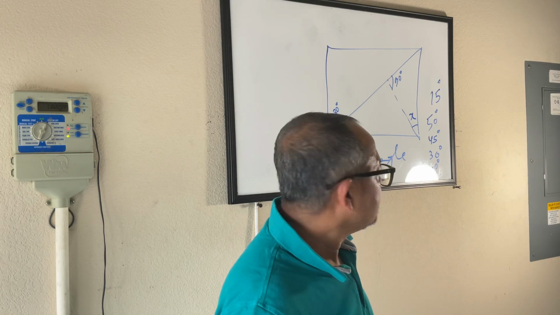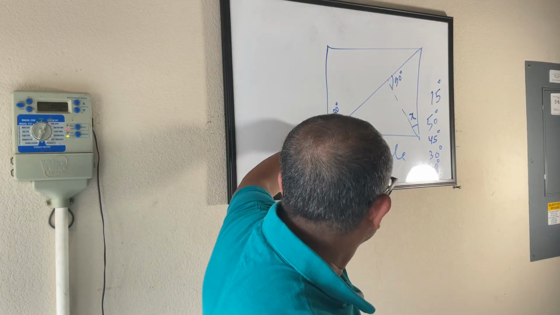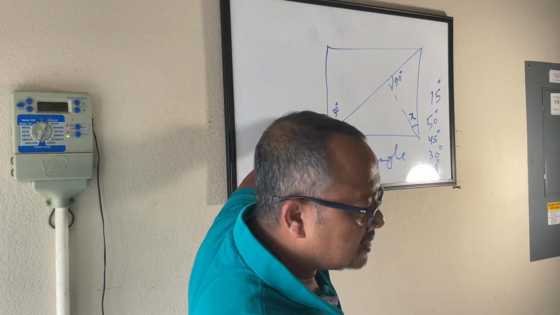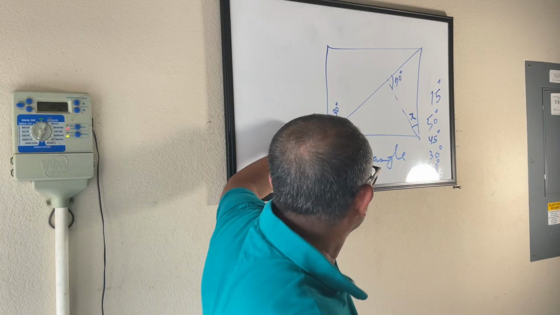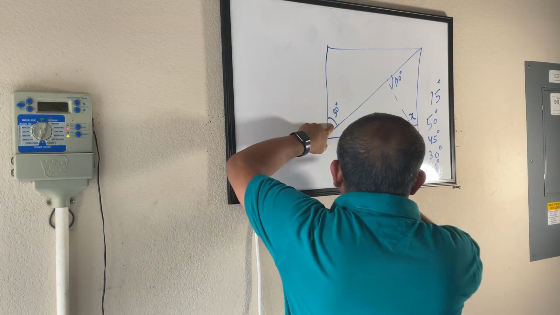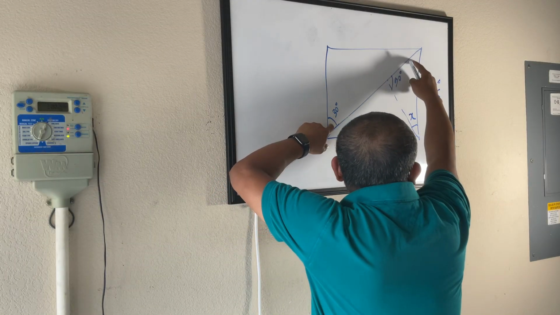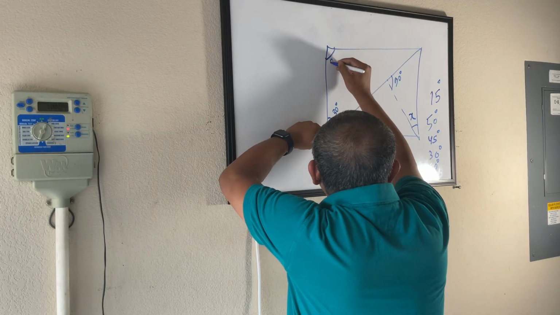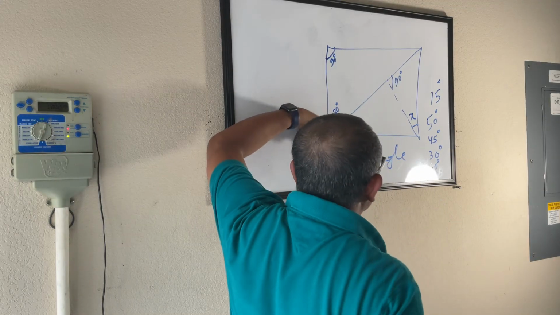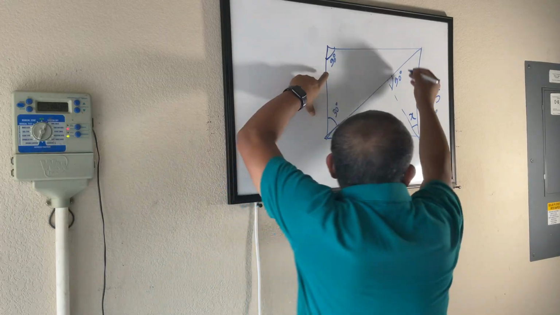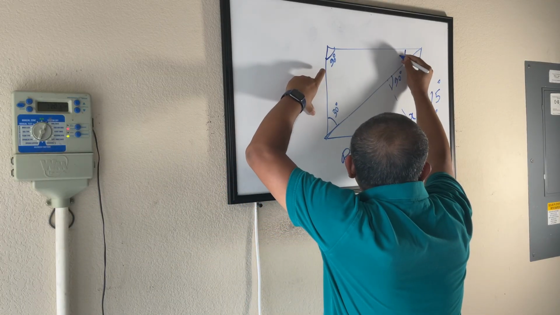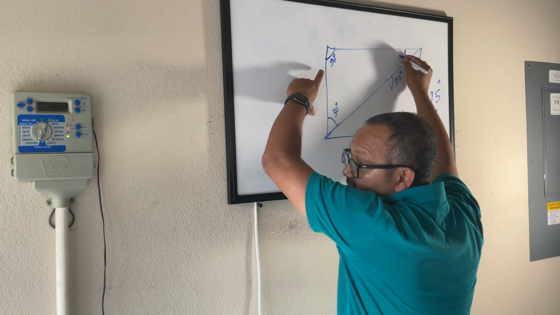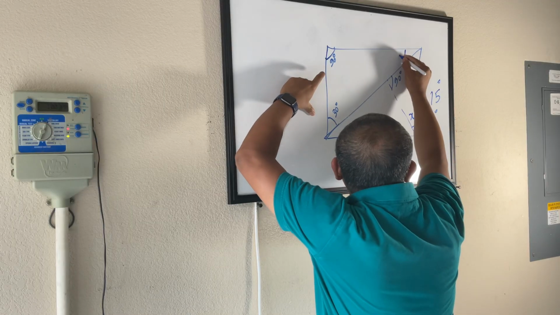Okay, so on the far left, there's a 30, right? Above that, if you go straight up, it's going to be a 90, right? That means 90 degrees. And then that means that the last angle has to be 60, right?